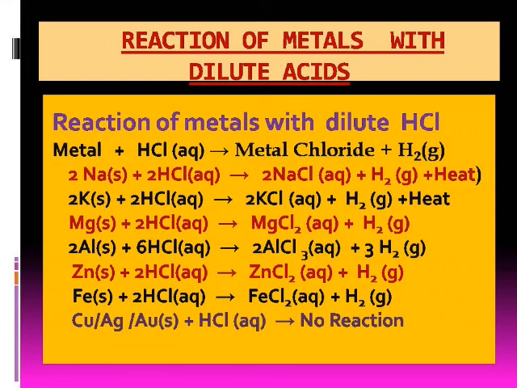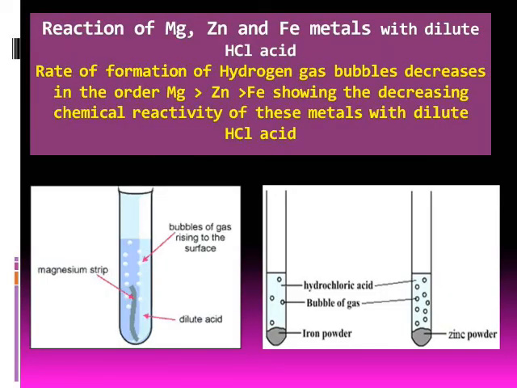The rate of reaction of iron with dilute hydrochloric acid is less rapid than that of zinc. On this basis, we can say iron is less reactive than zinc, zinc is less reactive than aluminum, aluminum is less reactive than magnesium, and magnesium is less reactive than sodium.